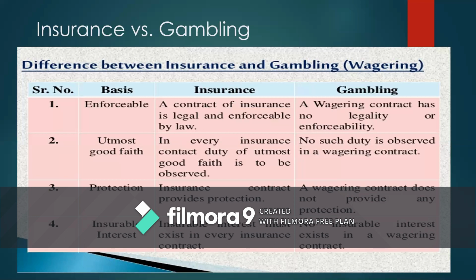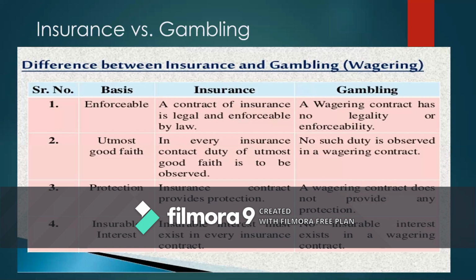If you are buying a lottery of any company, you are not understanding what kind of lottery it is, how many people are buying the lotteries, and what the common pool is and all that. Nothing is informed to the person. So utmost good faith is not followed. Then the second important point is protection. An insurance contract provides protection for the loss. A wagering contract does not provide any protection for the loss. Loss happening or loss gaining has no meaning except for the purpose of the transaction.